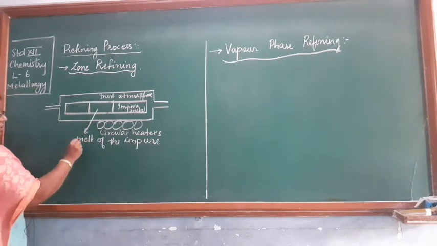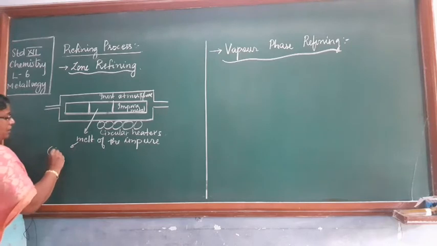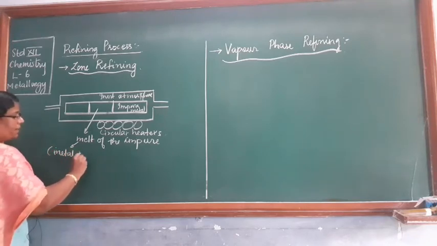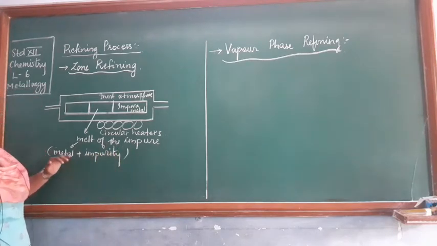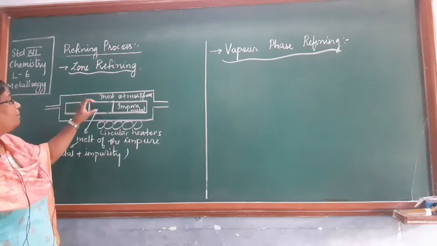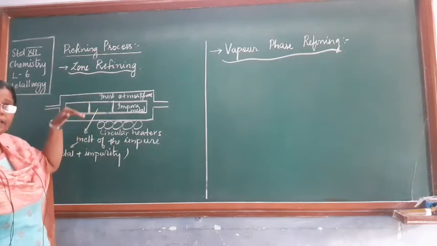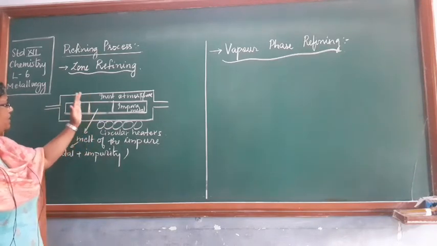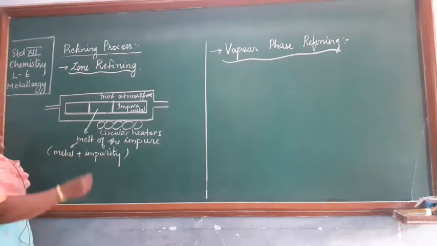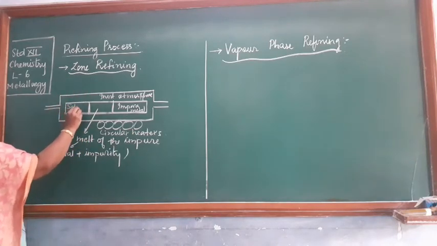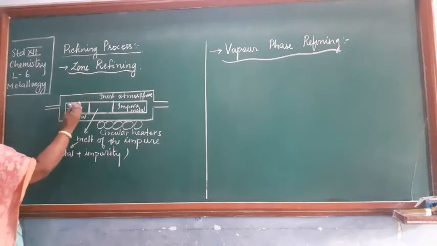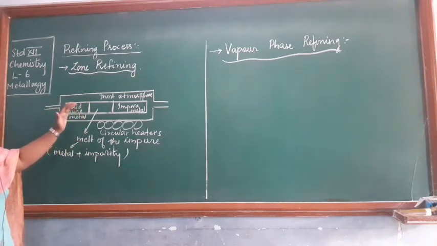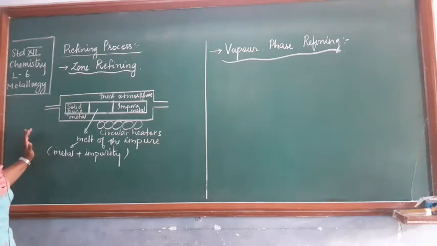Now this melt that we are talking about has metal plus impurity. Both are present in it, metal is present and impurity is present. Now the solubility of the metal in the melt is less. So it will start converting into solid and getting collected at the other end where the temperature is lower. Solid pure metal. This portion that we are showing is solid, that is pure metal getting collected on the left hand side.